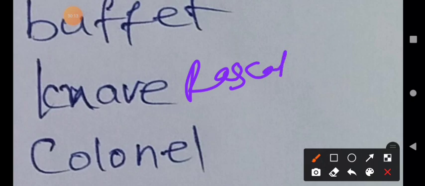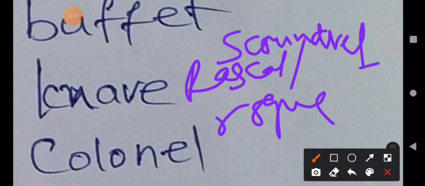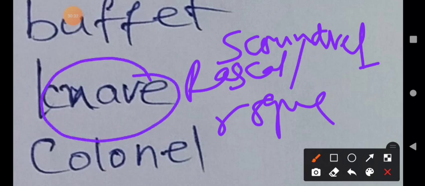Rascal, and rogue. A knave means he is a bad boy, a dishonest boy. He is a scoundrel, SCOUNDREL, a scoundrel person. It is a negative description. He has negative qualities. He has no moral values, no moral principles. He is not honest. He is not fair. That type of person is called a knave, my dear students.